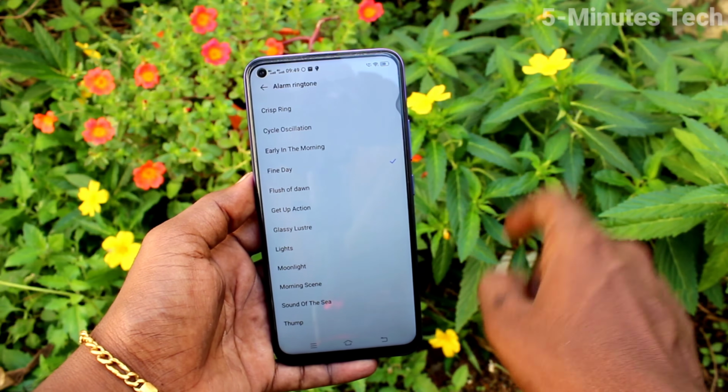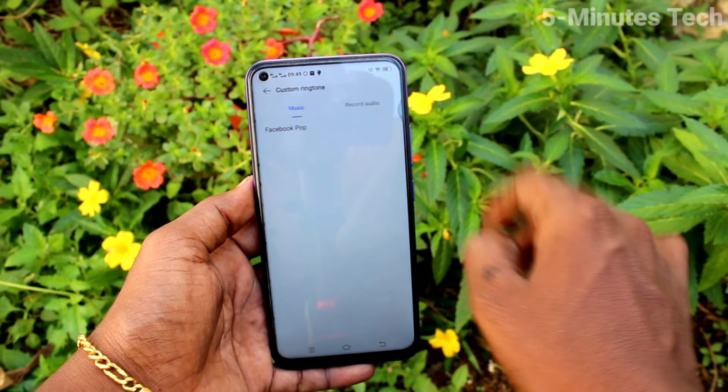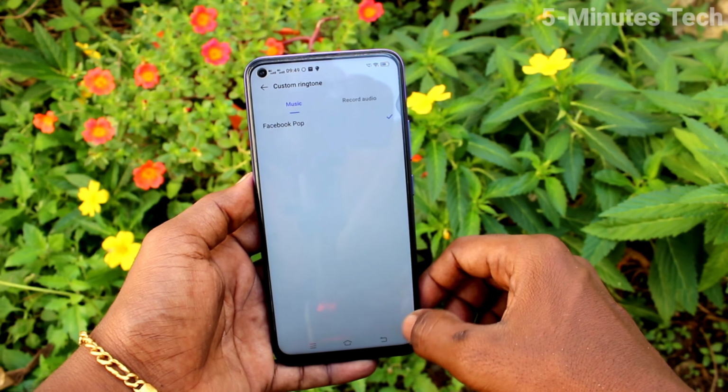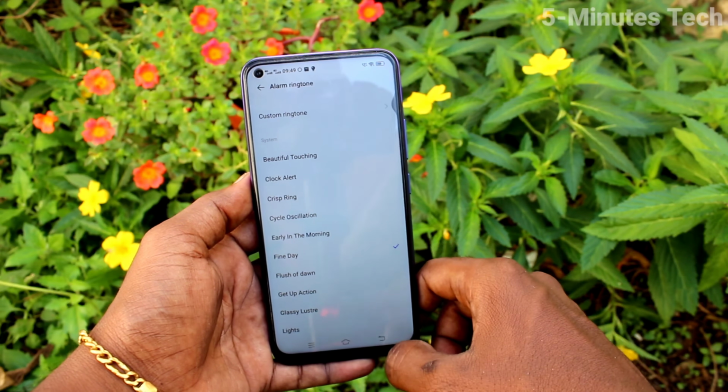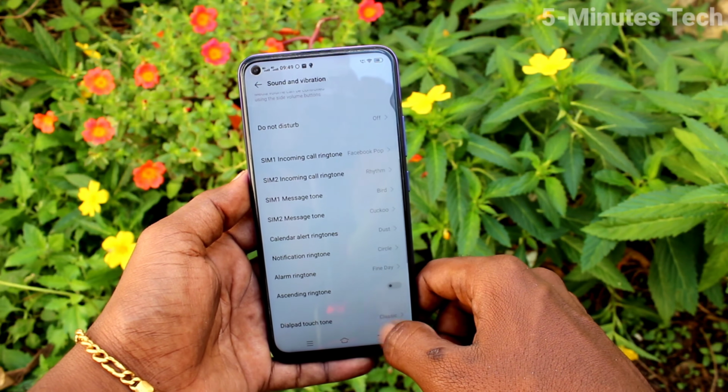Click on alarm ringtone. Here also you can select from custom ringtone or system ringtone. As I have only one music file that's showing here, I don't have much music file.